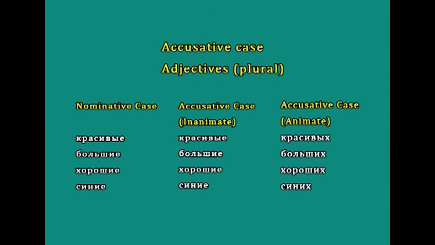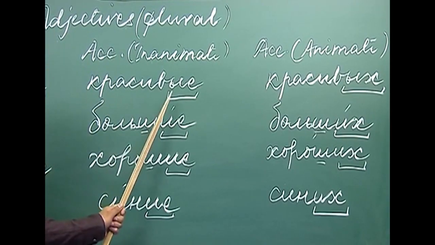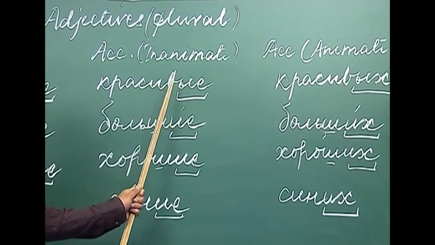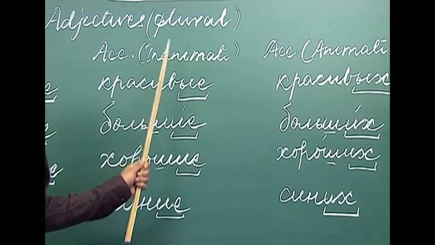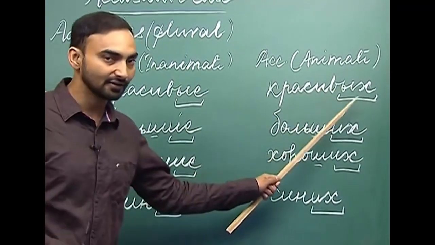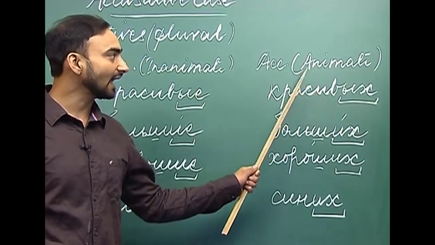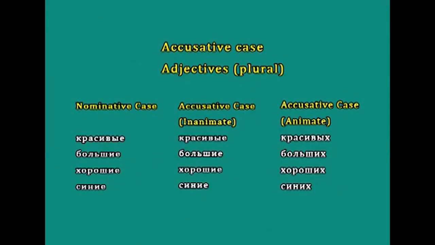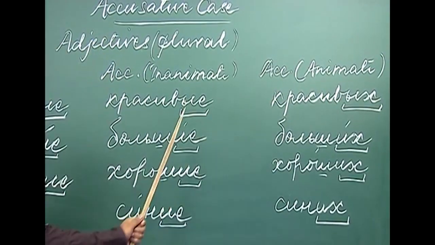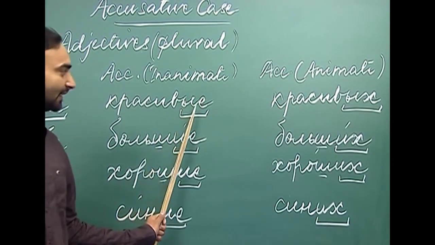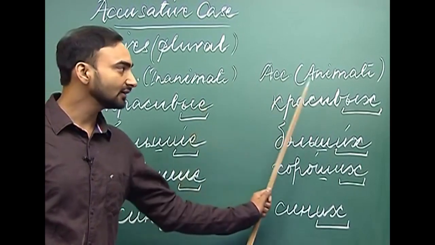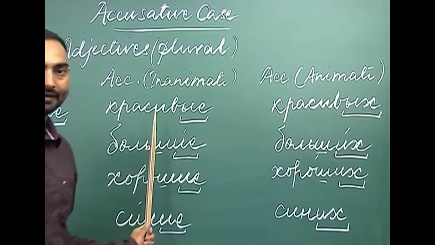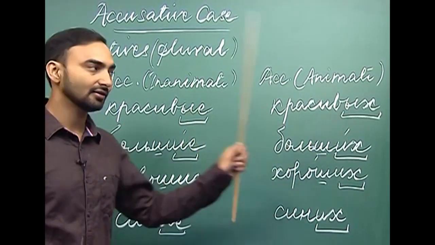So, krasivye remains krasivye with an inanimate noun, but it becomes krasivykh with an animate noun. What change are we making in this word? We are replacing this ye with kh. Krasivye, krasivykh.